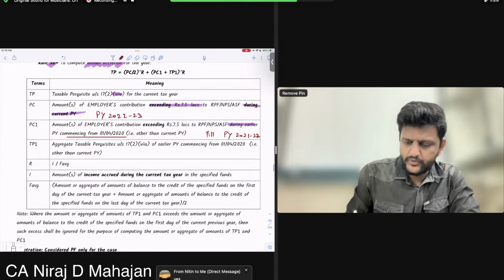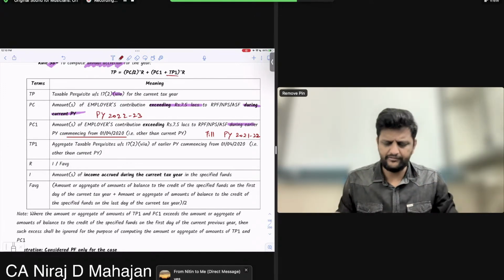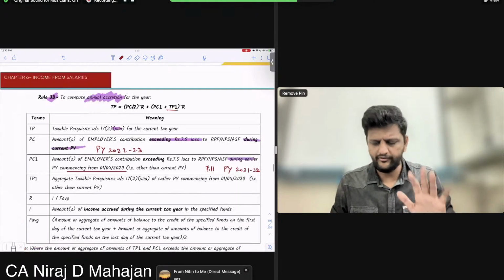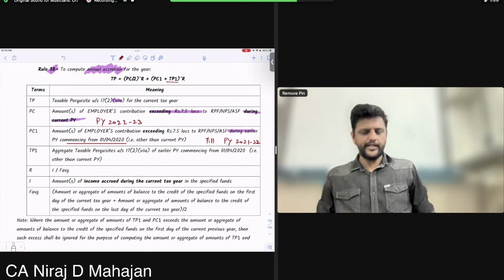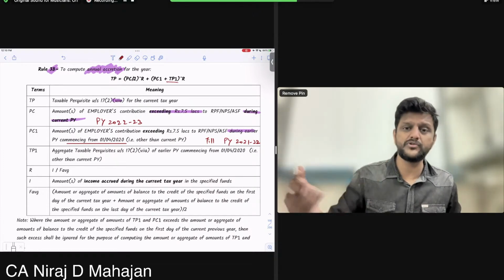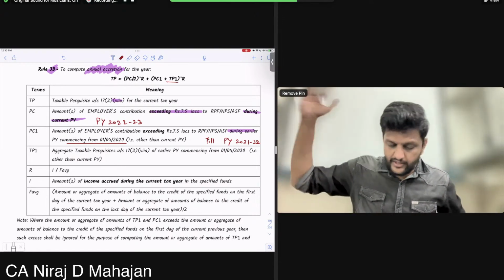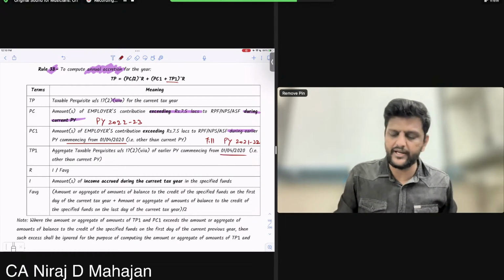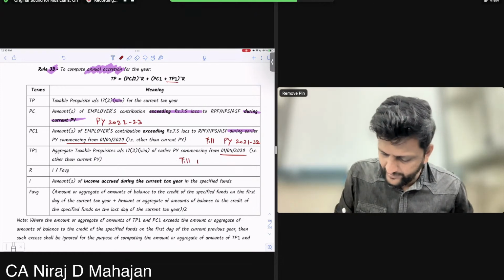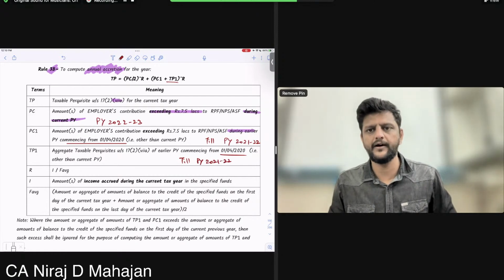TP1. Next one, TP1. First of all, we'll just quickly understand. Then we are going to do questions and practice on this, and then again one more question. So have faith in yourself. TP1: aggregate taxable perquisites. Aggregate means total, of 17 to 7A. That means this interest part of earlier years, again commencing from 1/4/2020. I'll write now, till PY 21-22. Okay till here, all of you?